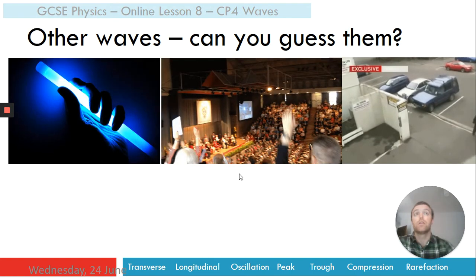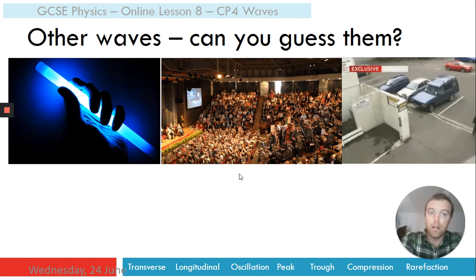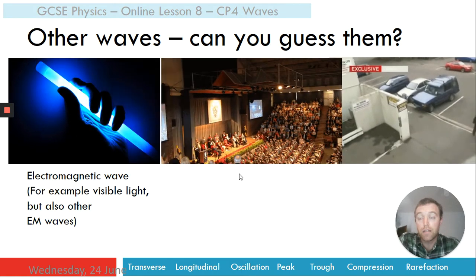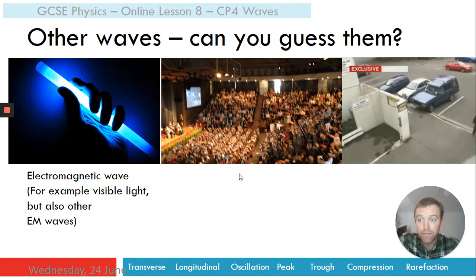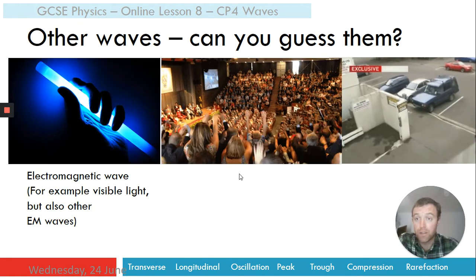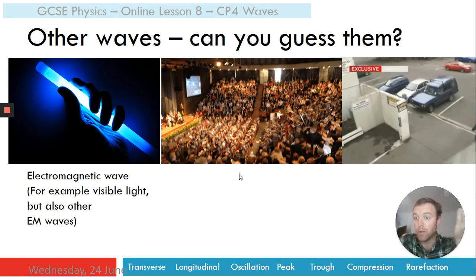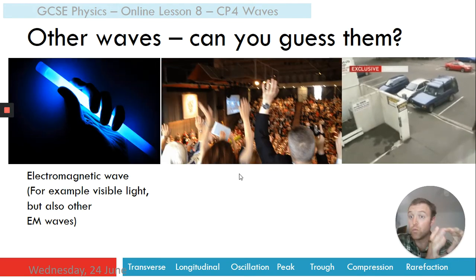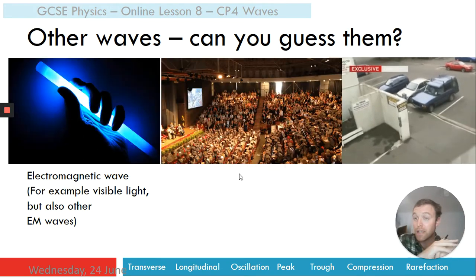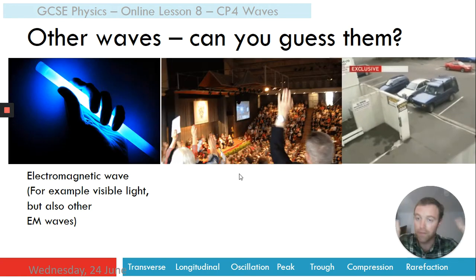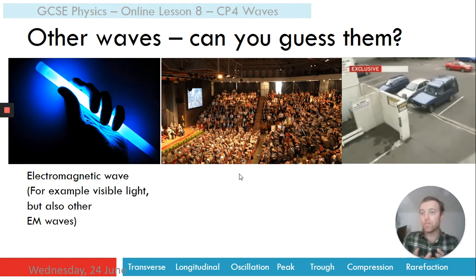Okay, let's have a look. So, did you get it right? The first one is an electromagnetic wave, for example, visible light. So it's a glow stick, it's giving off visible light. Visible light is one part of the electromagnetic spectrum. So if you put light, then you're correct, give yourself the mark. But light is just one part of the electromagnetic spectrum.